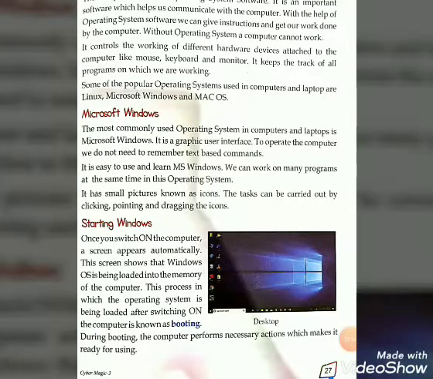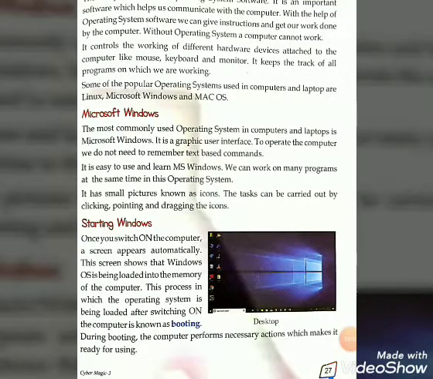Booting means once we switch on the computer, a screen appears automatically. You can see on page number 27, a picture is shown that the screen appears automatically, and this screen shows that the Windows OS is being loaded into the memory, that is, the operating system is being loaded into the memory of the computer.